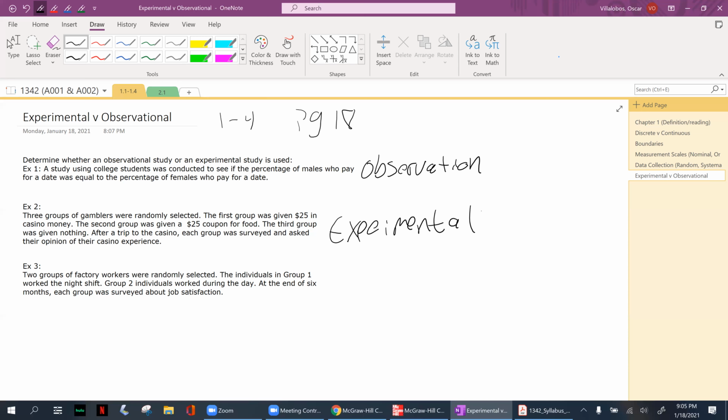And last example. Two groups of factory workers were randomly selected. The individuals in group one worked the night shift. Group two individuals worked during the day. At the end of the 6 months, each group was surveyed about job satisfaction. This one might be a little bit tricky, but read it again. Did you give them a task? Did you give them anything? Were you running an experiment? Or did you just sit back for a longer period of time and observe? Yeah, you observed. This was an observation.